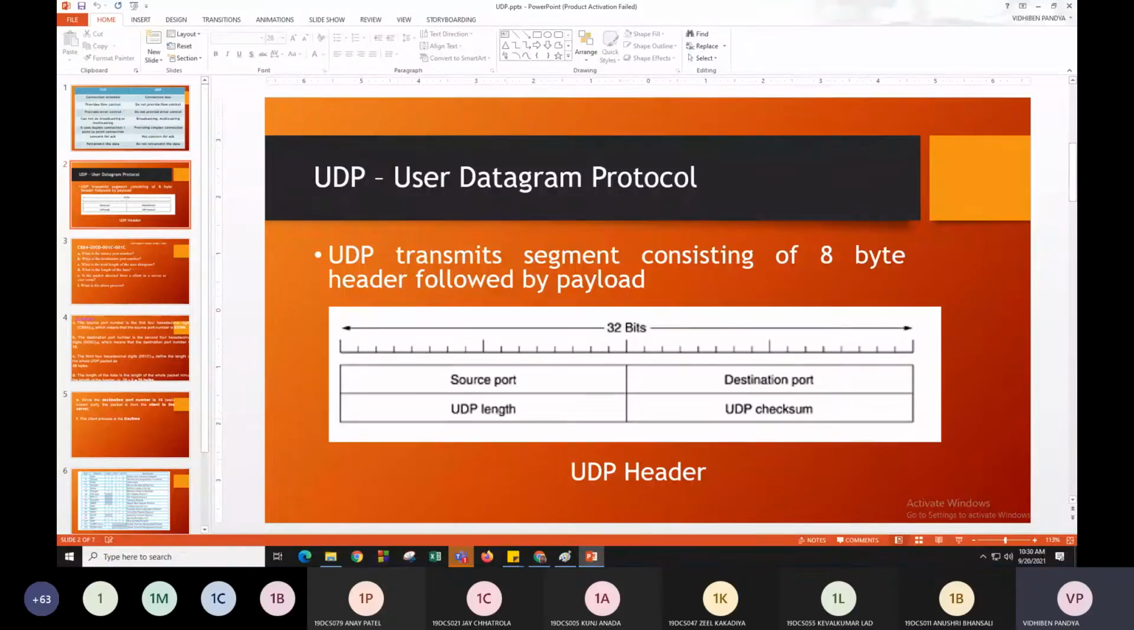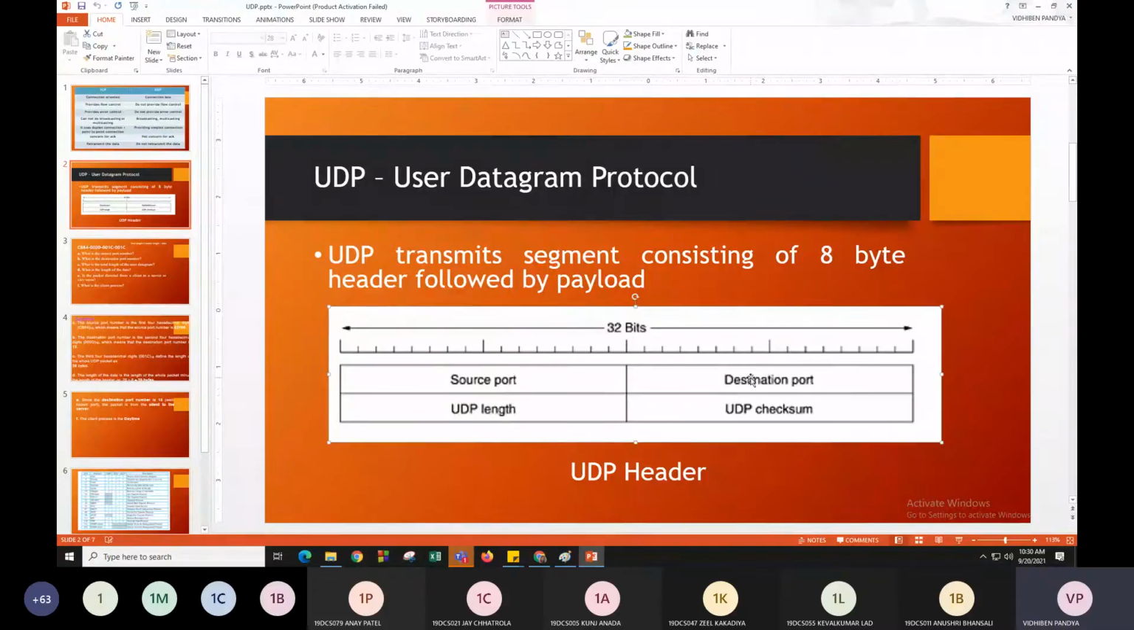But in UDP you can see we are having only 4 fields. In TCP we were having so many fields. Why? Because the TCP connection provides us flow control, error control, acknowledgement, retransmission. While in UDP, no such kind of services are there. This protocol is used only for broadcasting, only for sending the data. There is no concern whether the receiver is receiving it or not, right? So there will be only 4 fields.